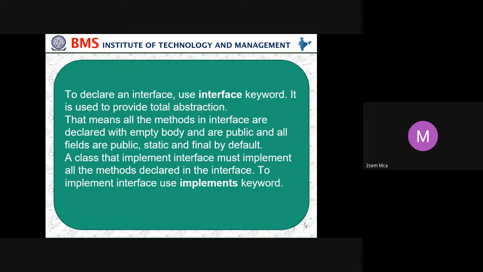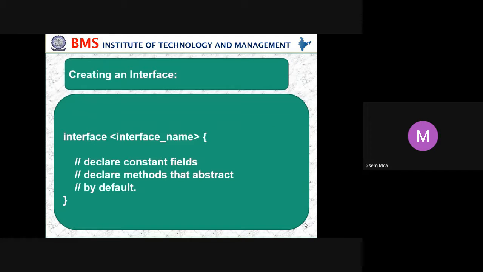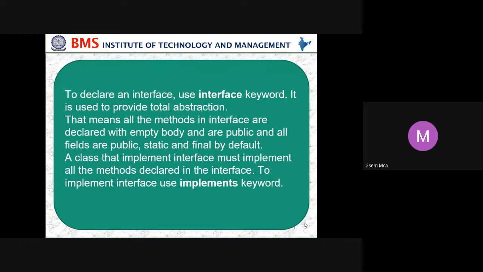So this is the syntax. To declare an interface, use the interface keyword. It is used to provide total abstraction. That means all the methods in the interface are declared with an empty body, so the methods are not implementing anything.